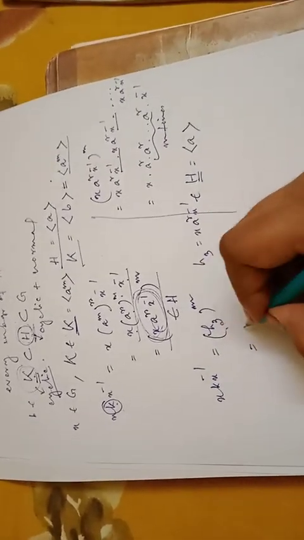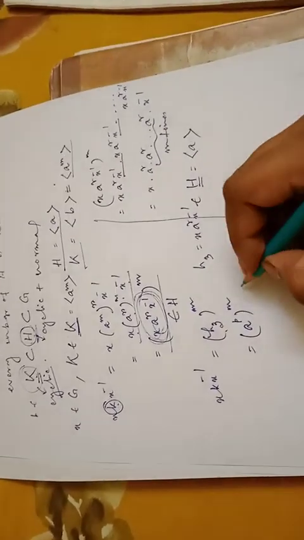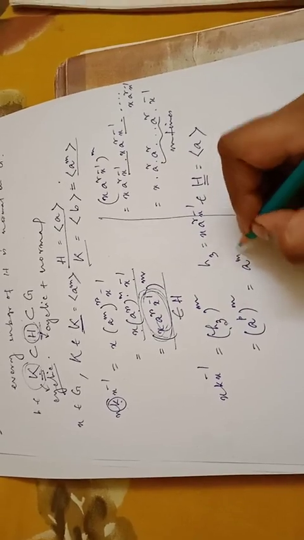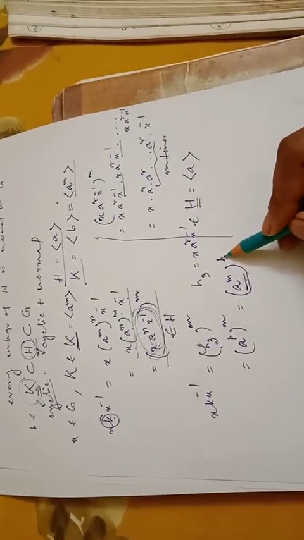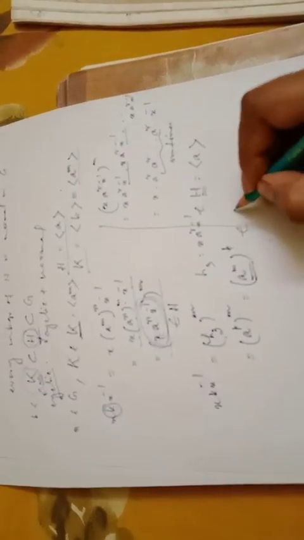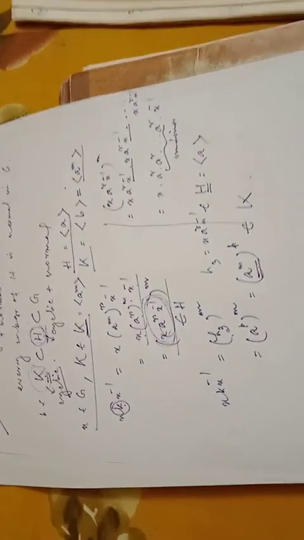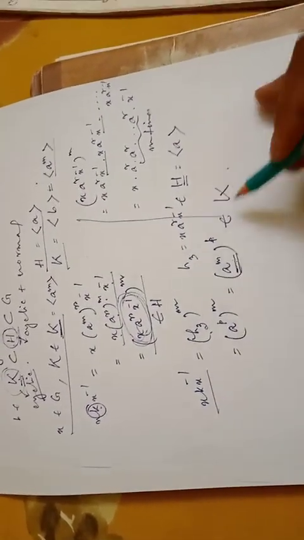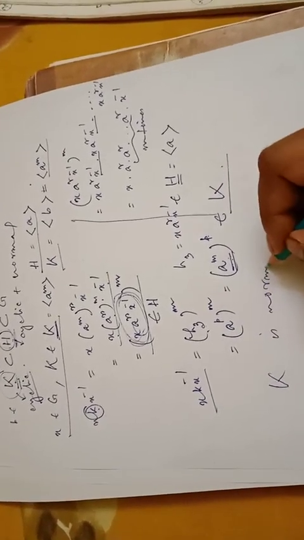So h3 must be of the form, say, a to the power p, whole to the power m, that is a to the power m whole to the power p. Now a to the power m is the generator of K. Now it is a to the power m to some power, that must belong to K. So we started with x belonging to G and k belonging to K. We ended at xkx inverse belonging to K, that is K is normal in G.